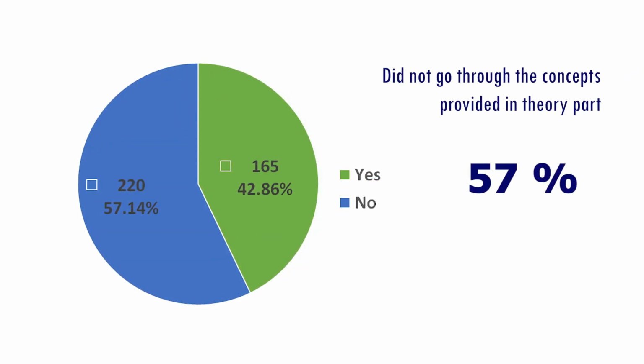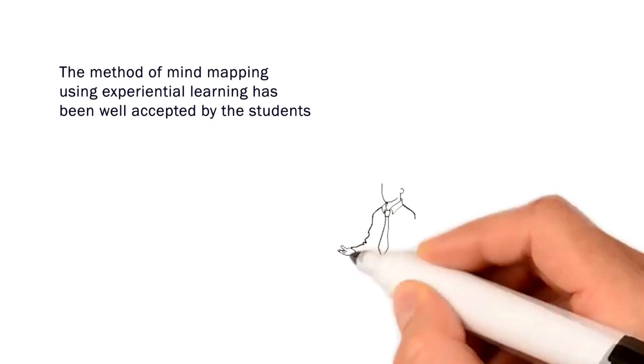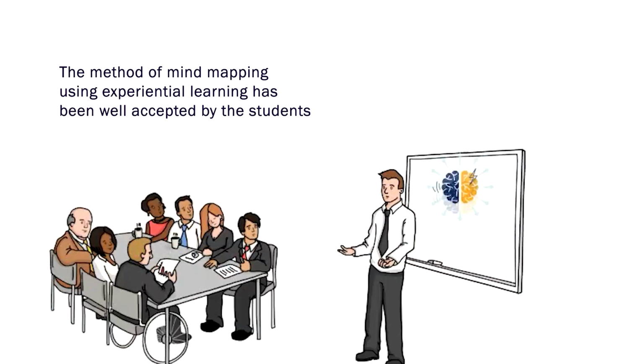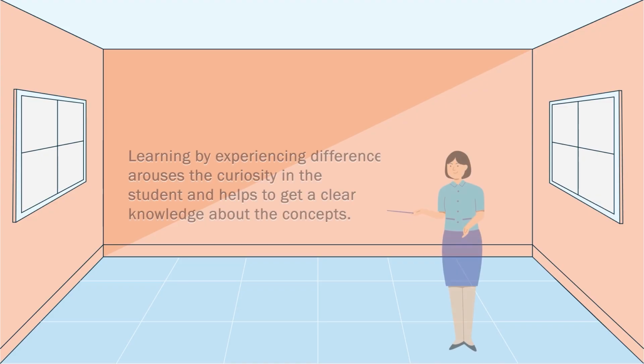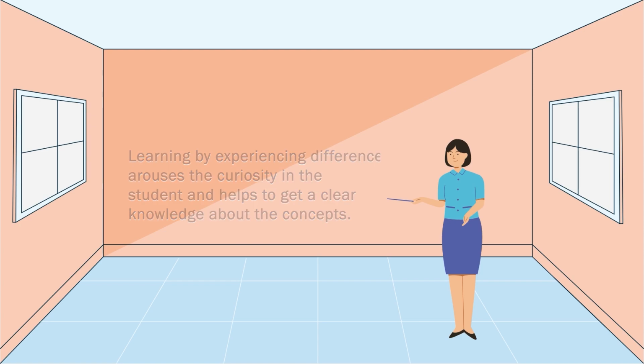57% of the users did not go through the concepts provided in the theory part of the simulation. This could be because curiosity about exploring the simulation probably prompted them to directly perform the experiment rather than going through the contents. Hence, the method of mind mapping using experiential learning has been well accepted by the students. Learning by experiencing differences arouses curiosity in students and helps to get a clear knowledge about the concepts.